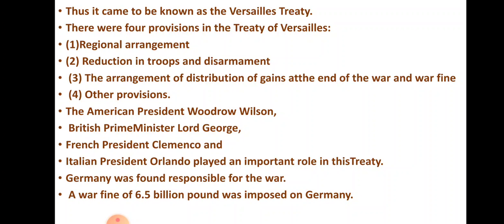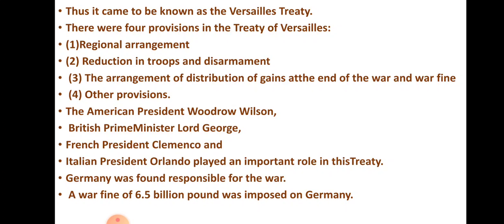In the Treaty of Versailles, they thought that there should be some rules, and for that they gave these 4 rules. The first one is regional arrangement. Second, there should be reduction in troops, and third is the arrangement of distribution of gains at the end of the war and war fine. So if there is war again in the future, then they have to pay a war fine, and there were many other provisions they had framed.